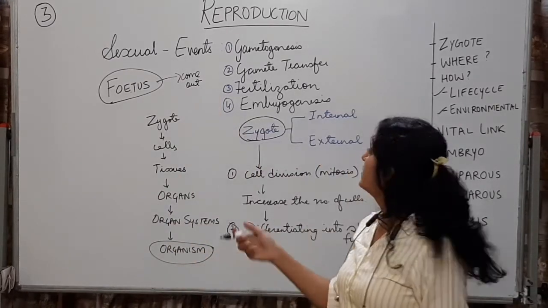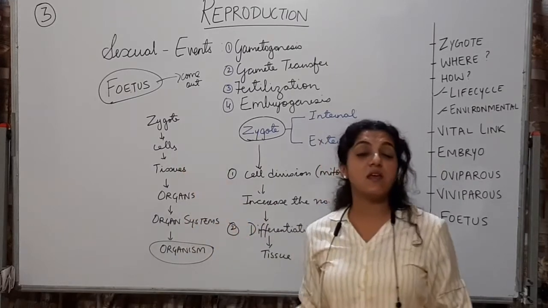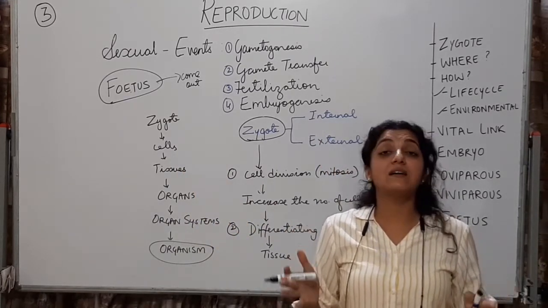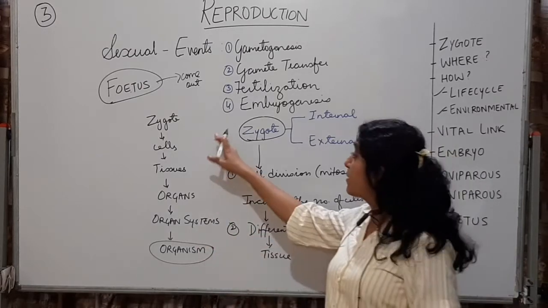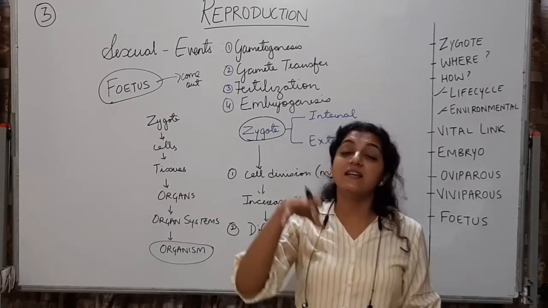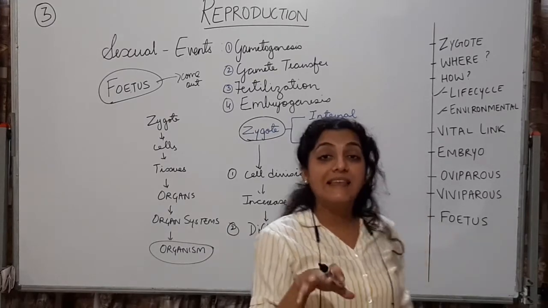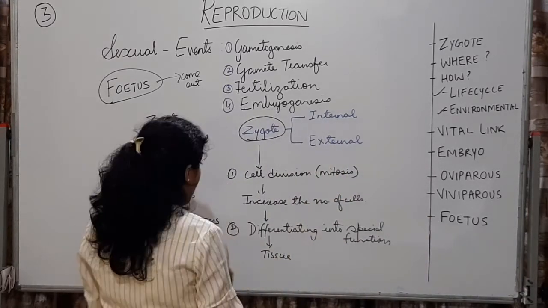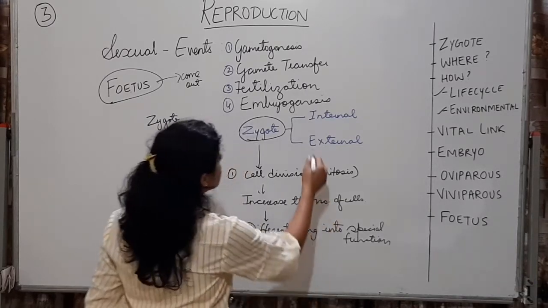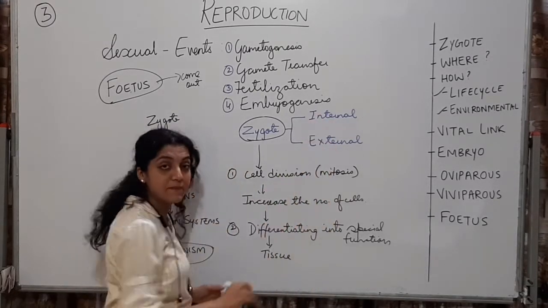Alright? So if all this process is taking place inside the female body, it will be that development of the zygote is internal, or embryogenesis is internal. All right, that is called viviparous. Now, this was formation of the embryo.